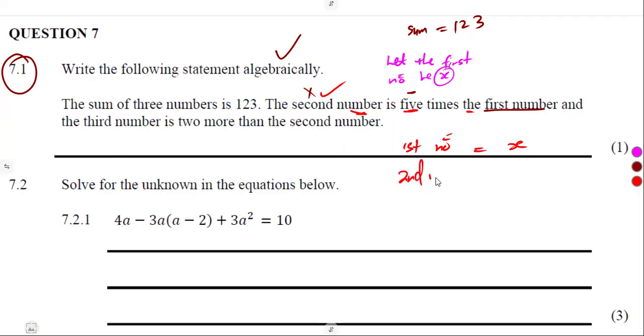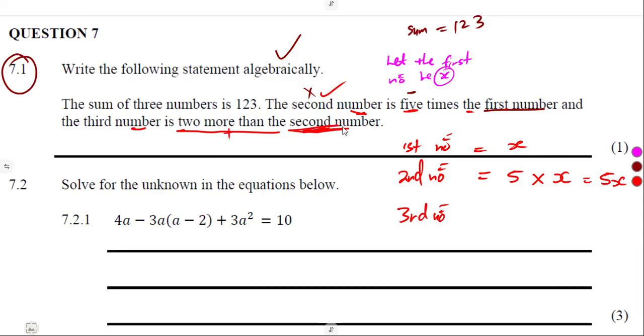So it means our second number will be 5 times x, which is 5x. That's the second one. And the third number is 2 more than. It is the third number that we are talking about, but it is 2 more than.